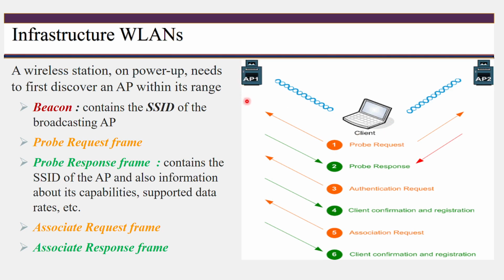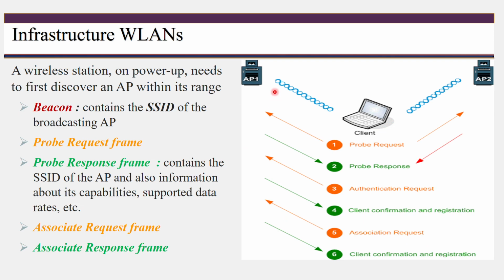When the access point receives that, it sends a confirmation and registration. Now the client sends its identity. After identification, the access point will confirm that you are confirmed, and then you can register to my particular access point. For that, it sends the association request.